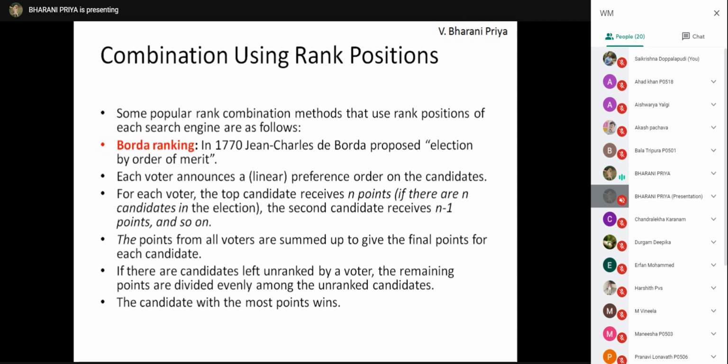So remember this, how you will give the ranking or positions. For each voter, the top candidate receives n points. If there are n pages, then n points will be given. The second candidate will receive n minus 1 points and so on. The points from all voters will be summed up to give the final points. Let us explain with an example.